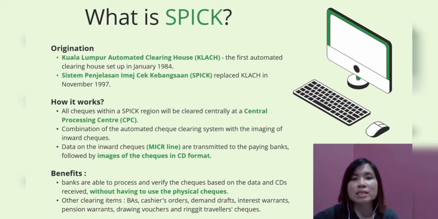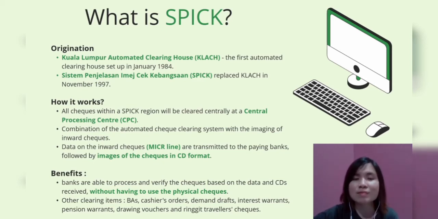So how does this SPICK system work? All checks within the SPICK region will be cleared centrally at the Central Processing Center, CPC. SPICK is a combination of the automated check clearing system with the imaging of inward checks. The data on these inward checks, called the MICR line, are then transmitted to the paying banks, followed by images of the checks in CD format.